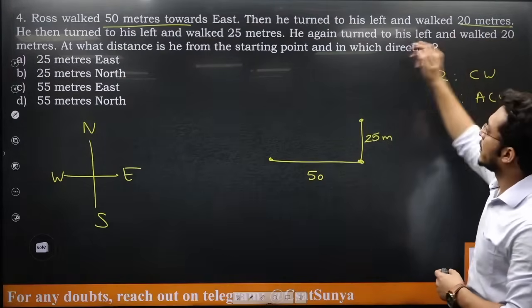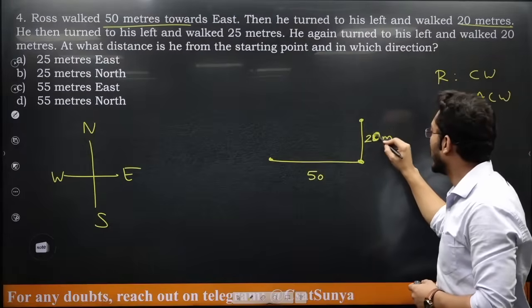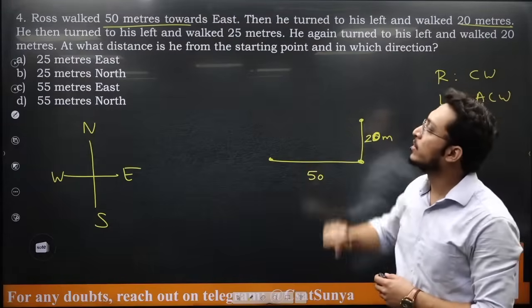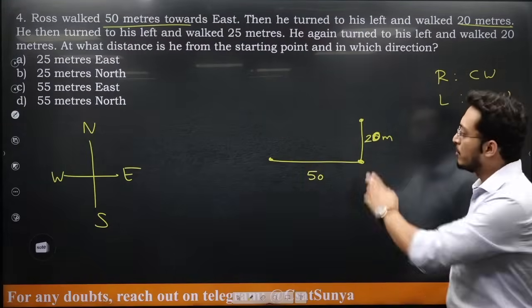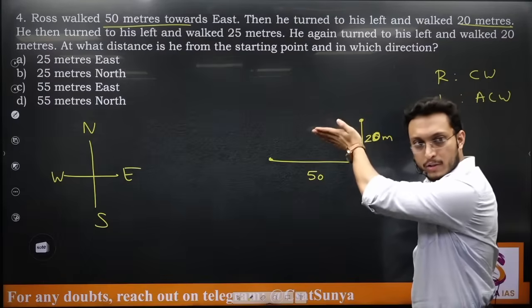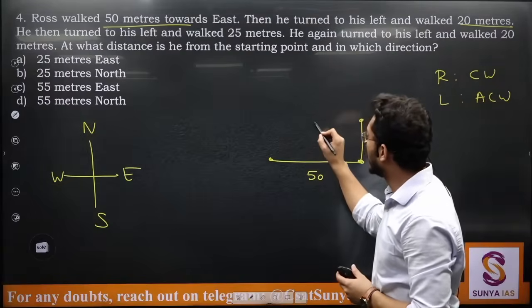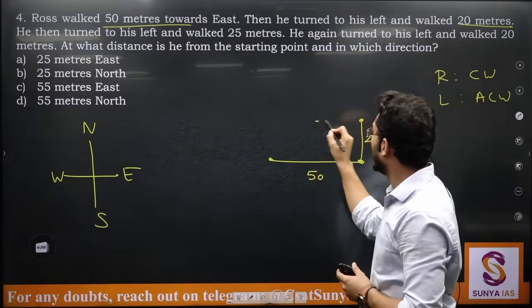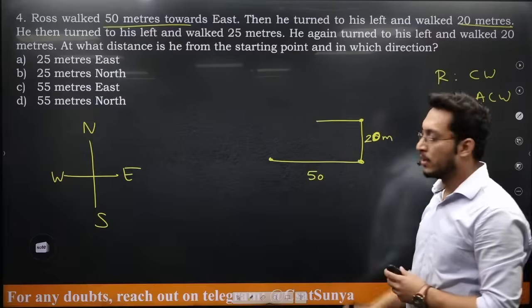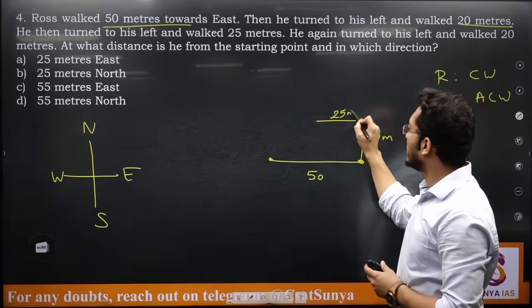Acha, 20, I read that. So this is 20 meters. Then he turned to his left and walked 25. So from here also he is taking a left turn and walking 25 meters. Now this was 50. Can I say 25 will be approximately somewhere here, in the middle? So this is 25 meters.